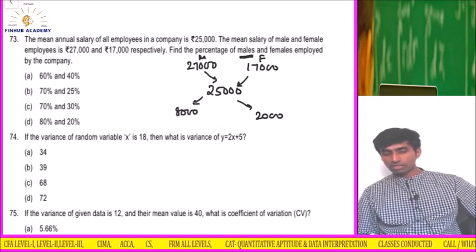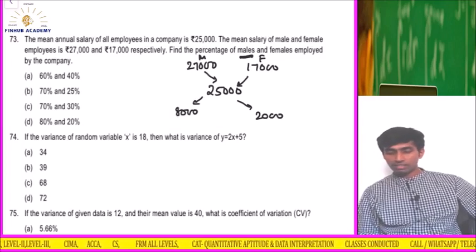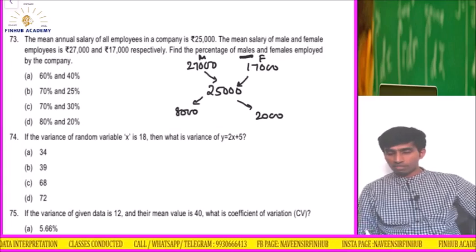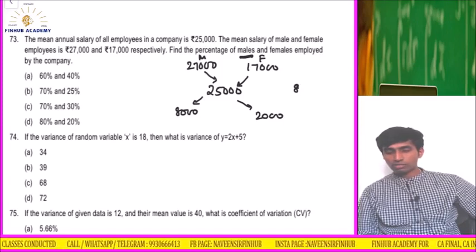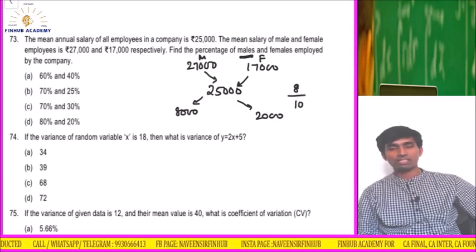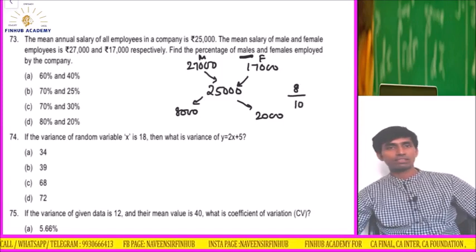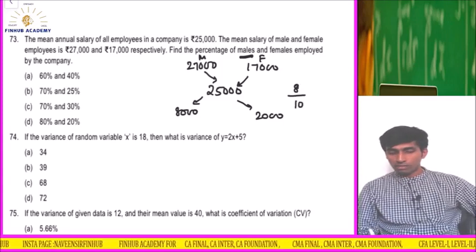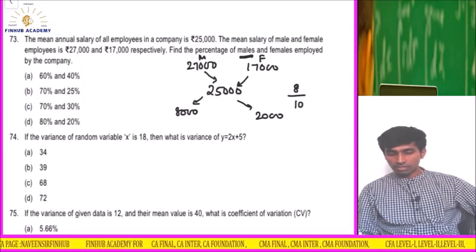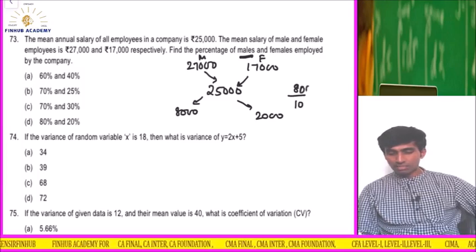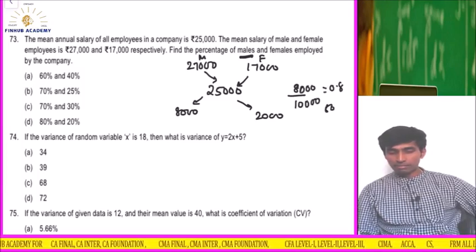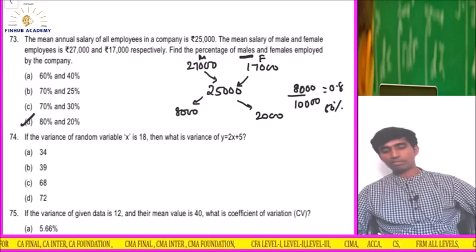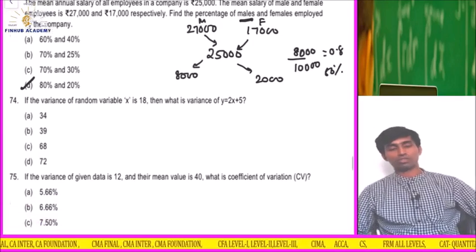So the ratio of male to female is 8,000 upon 10,000, as the total is 10. So the ratio is 8,000 divided by 10,000. The answer is 0.8, that is 80%. So 80% and 20% will be the answer. Fine. We have done these shortcuts in the class.